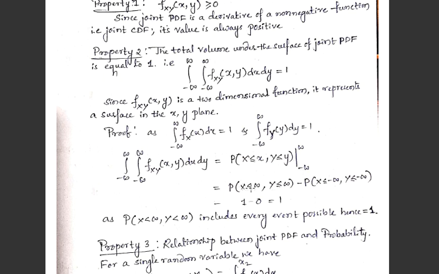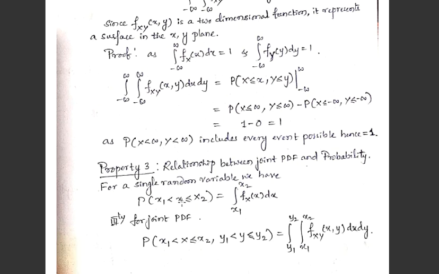We know that P of X less than or equal to infinity covers all the PDF values of x, means the sum of all the PDF values of x will be 1. Same with y, so it would be 1, and here P of X less than minus infinity means it doesn't cover a single possible probability density function value, so it is always equal to 0. So we get 1 minus 0, which is 1, hence this property.